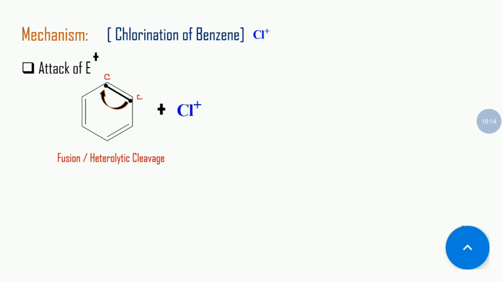But after the fission process, this carbon has an excess amount of electron because it takes the electron from another carbon. So this carbon is an electron rich area more than the others. That's why the electrophile attacks that position only, particularly the electron rich area.